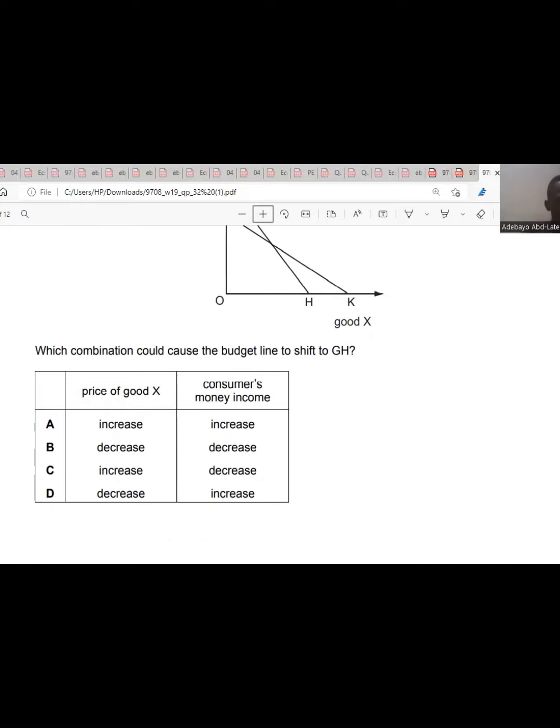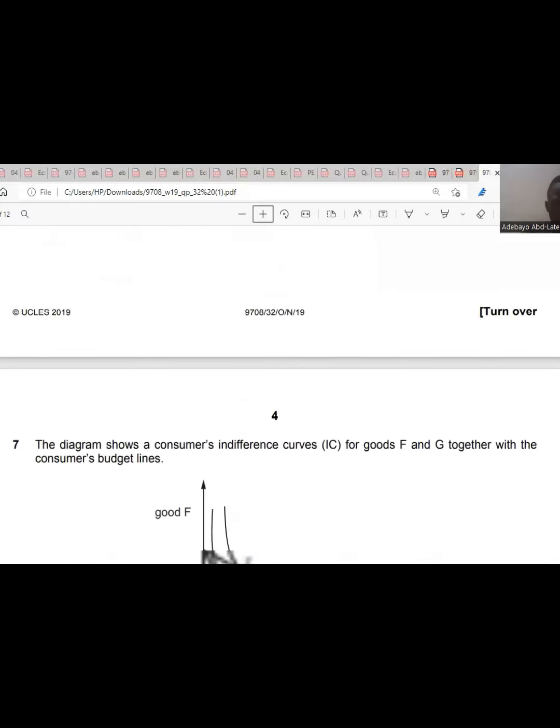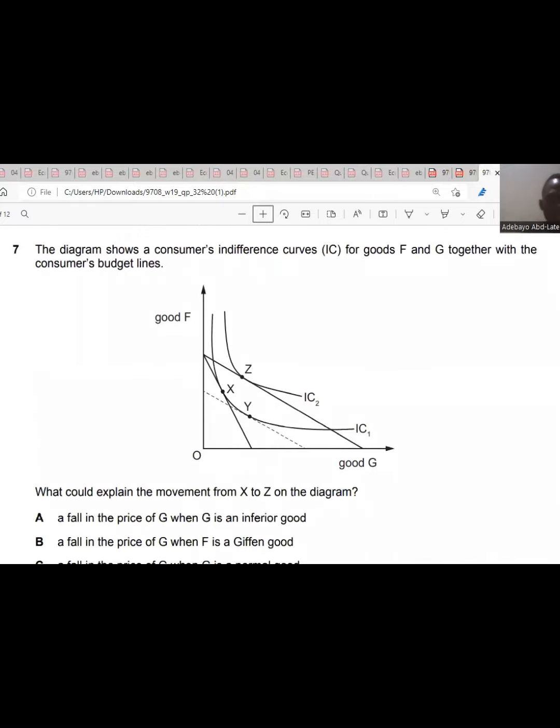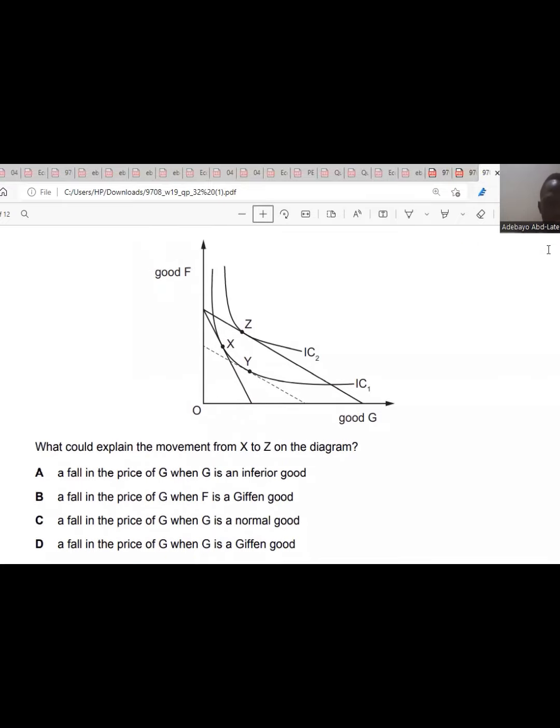Question 7. The diagram shows a consumer indifference curve, IC, for goods F and G, together with the consumer budget lines. So what could explain the movement from X to Z? The movement from X to Z is an upward movement from F to X to Z. What would have caused that?